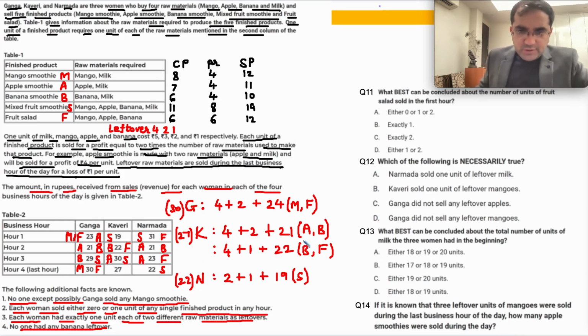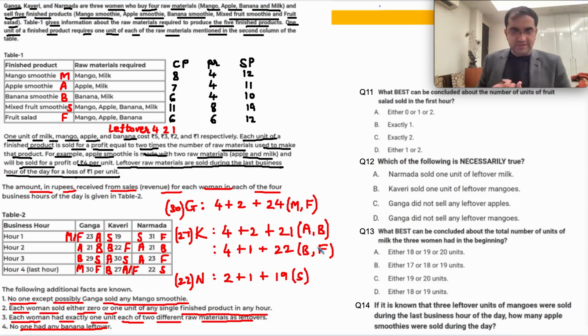So in these two possible cases in the last hour, she definitely sold B, and then one of A or F. Check. There are two cases. She definitely sold B, but either A or F, depending on the case.